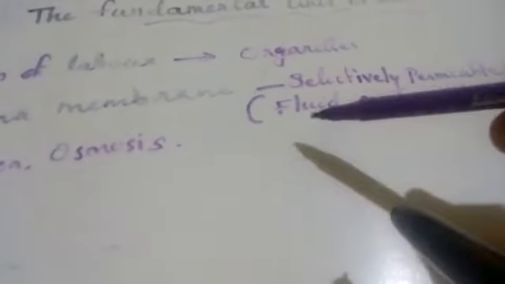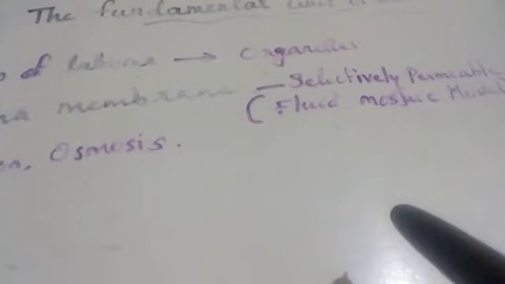Now the plasma membrane structure: how it looks and what it is made up of. This was explained by two scientists, Singer and Nicholson, and the model is known as the fluid mosaic model. What is it? Have you heard about the mosaic pattern of flooring?